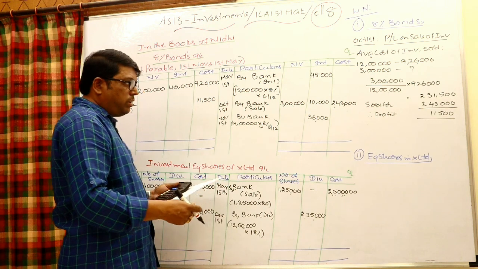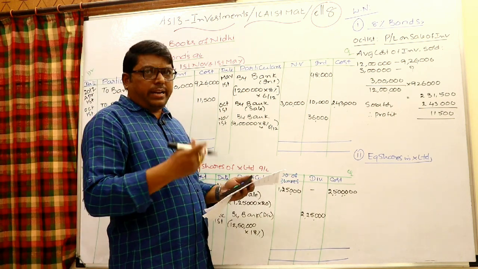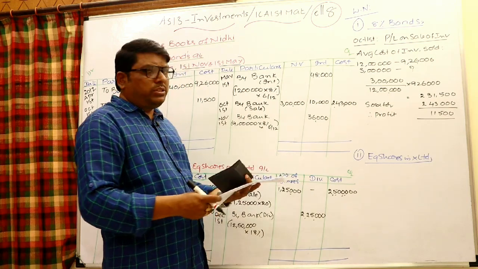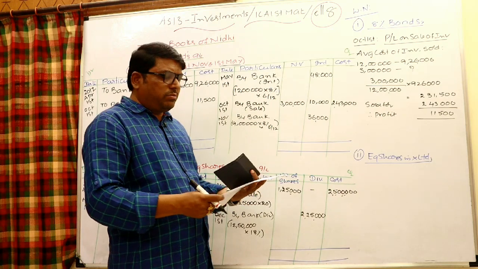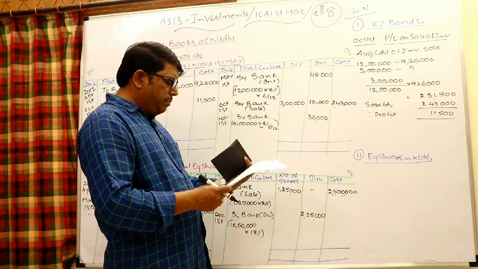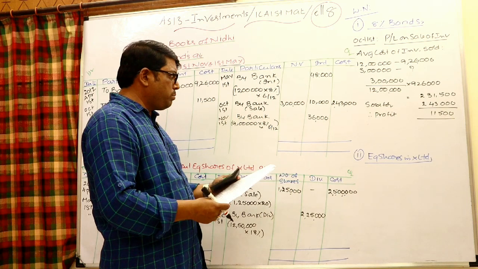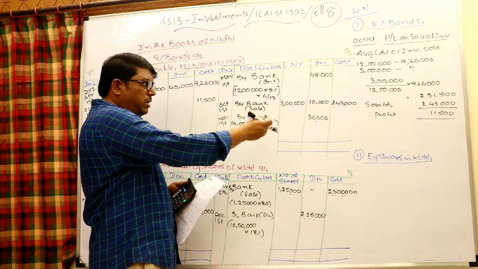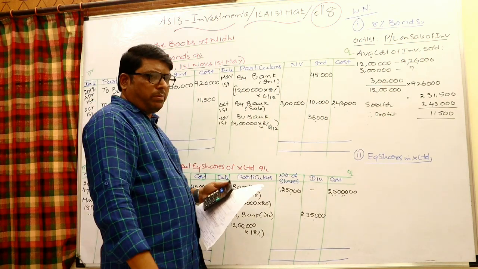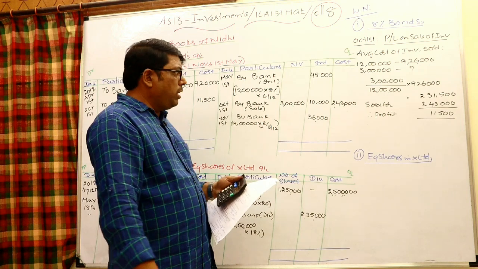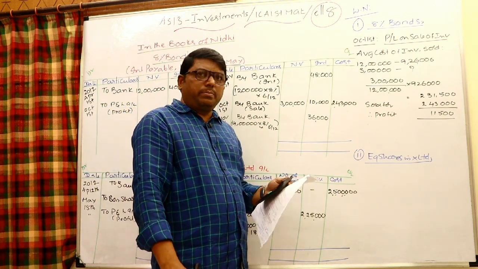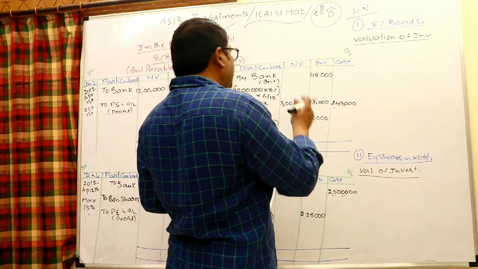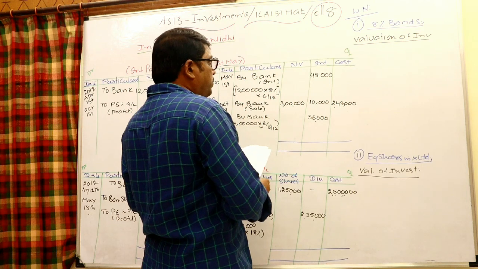Let us find the value of investments for 8% bonds. We know that cost or market price, whichever is lower. Even for equity shares also, cost or market price, whichever is lower. If market price is not mentioned, obviously we have to take cost price. So even if you take it directly here, the cost only will come in both cases. Otherwise, you may calculate and write it, no problem. Let us finally do the valuation of investments at the end of the period for 8% bonds as well as equity shares in X Limited. Let us calculate the valuation of investments for 8% bonds first of all.